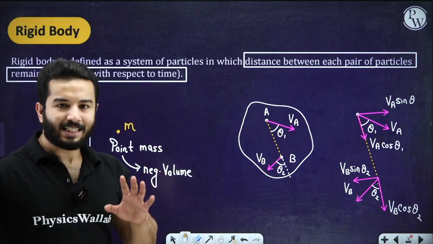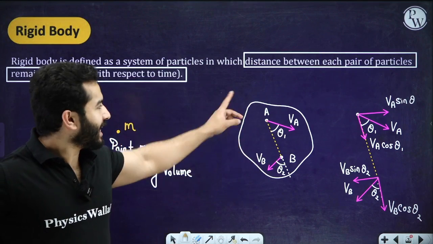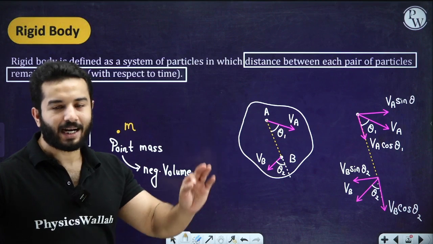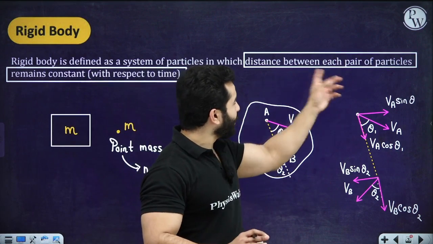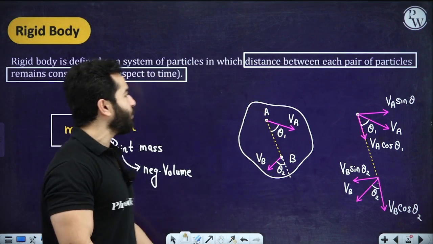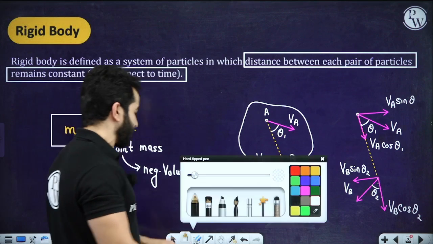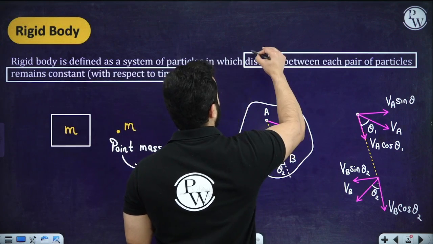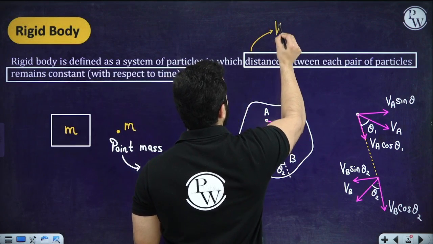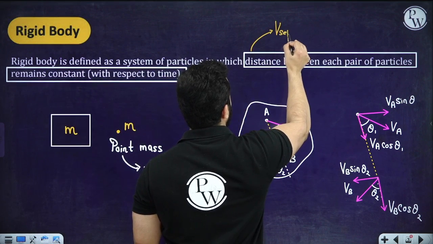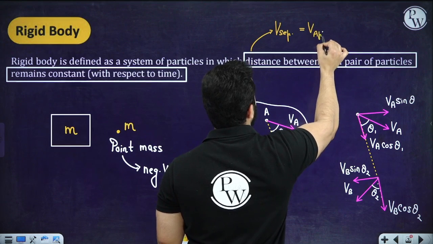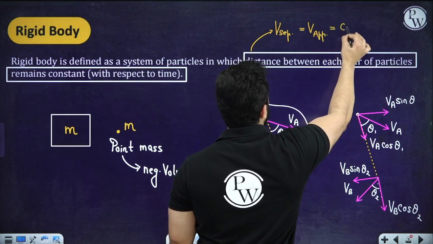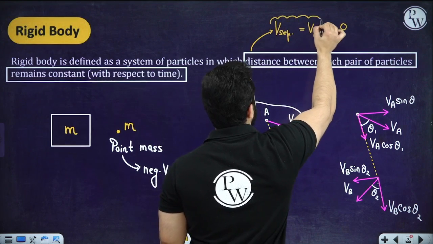The next thing is, we have to rewrite the definition in a mathematical form. So what do we really mean by distance between each pair of particles remains constant? It means that the velocity of separation, or the velocity of approach, must be 0. Isn't it?